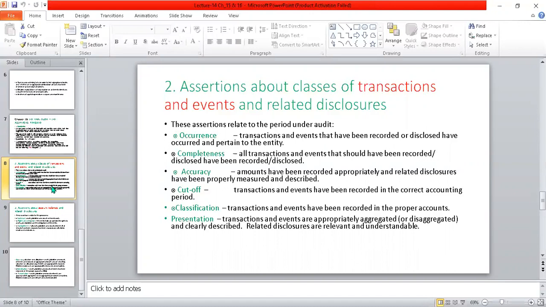Either this data is manipulated or this data is misleading. What is the actual assertion you have? You have to present this clearly and disclose it. This is the responsibility of an entity. Auditor has to check the accuracy. Auditor has to check the completeness. Auditor has to check the cutoff time of the transaction, how it is classified, divided into different patterns, or according to their own bookkeeping ledgers, and the end presentation.